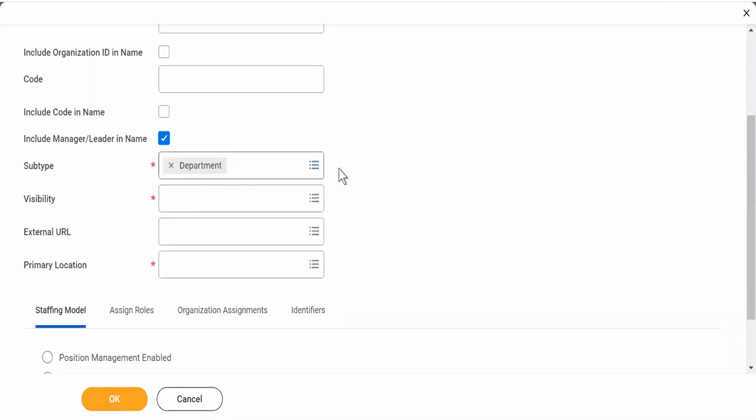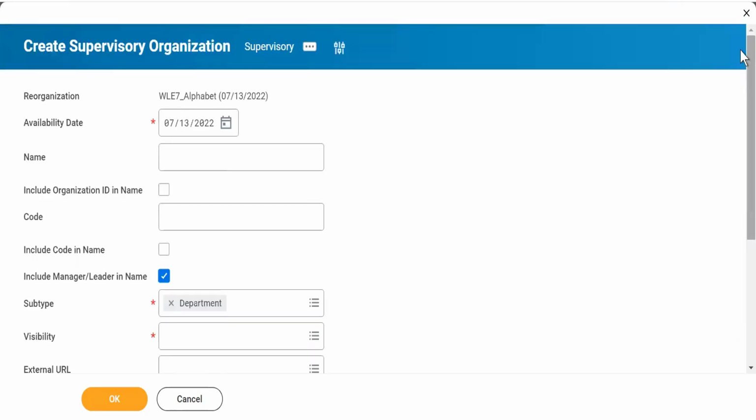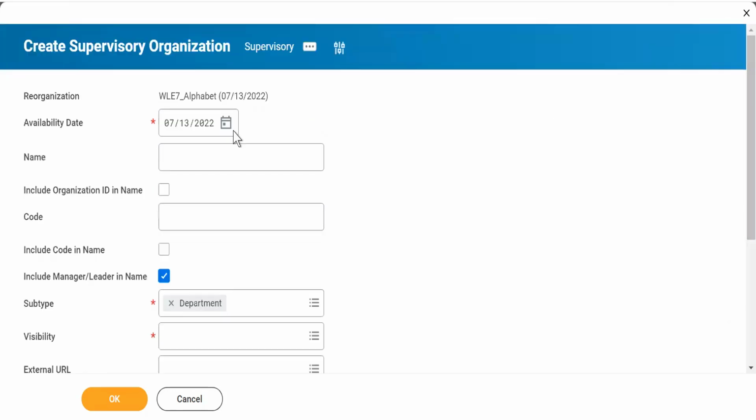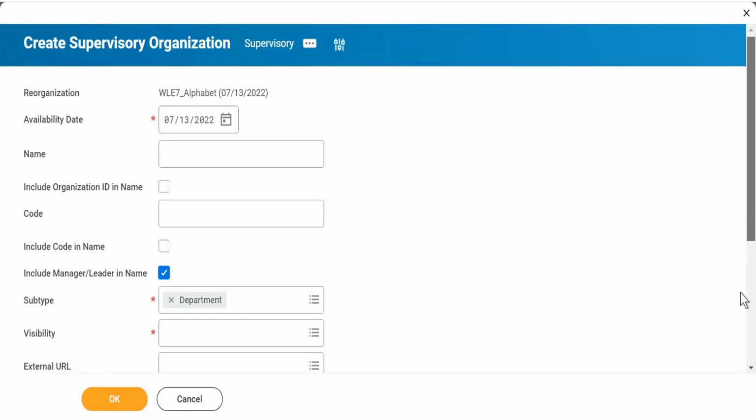Okay. No need to change the date. Can you go a bit little? I have not created anything. I'm just, okay. You can choose any date of your choice. So I was thinking. No, that is taking the date of the reorganization when we created it, right? Alphabet. Remember this. All right. You want to change it, you can.